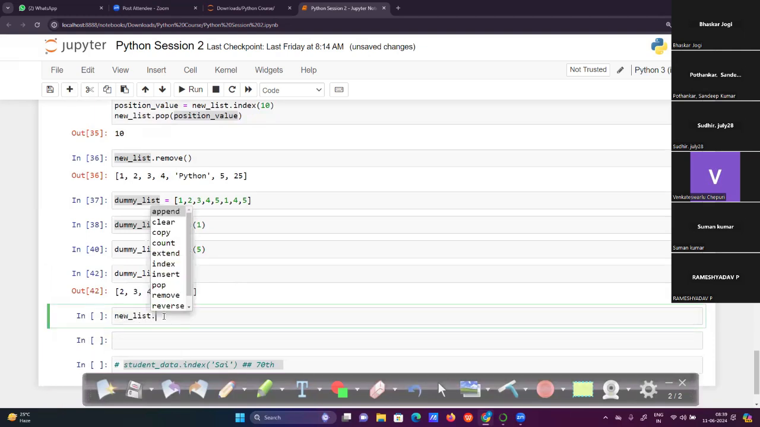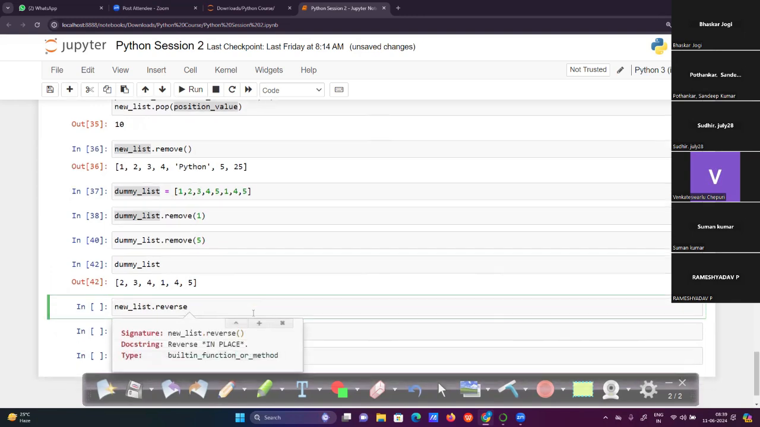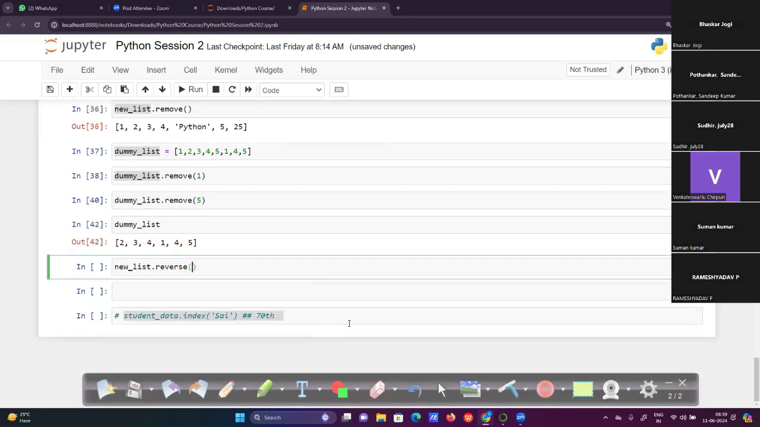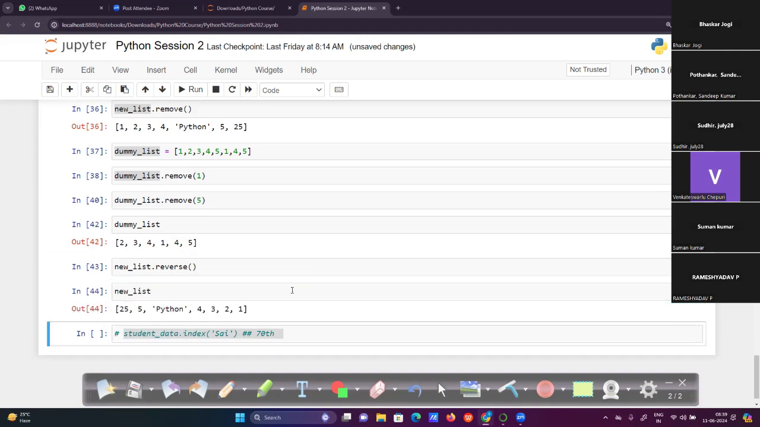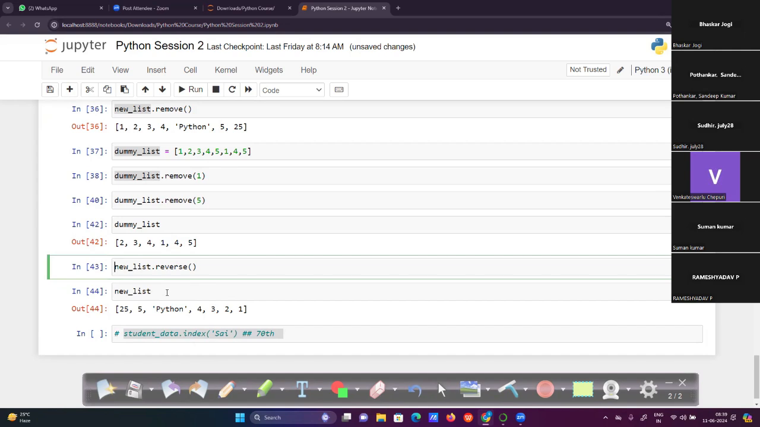Now, new list dot reverse. What will reverse do? It is simple. It will reverse the complete list. Previously we had 1 2 3 4 5 1 2 3 4 Python 5 2 5, right? But now it is reversed, starting with 5 2 5, like that. The reverse method reverses the complete list.